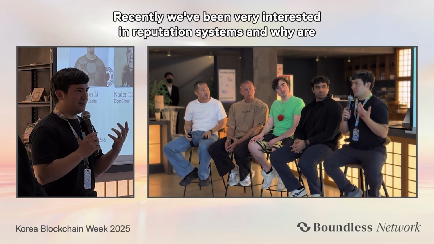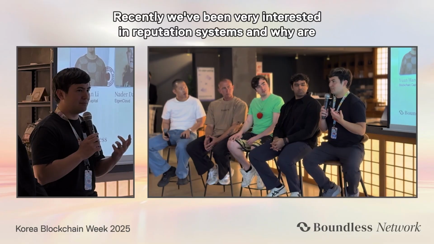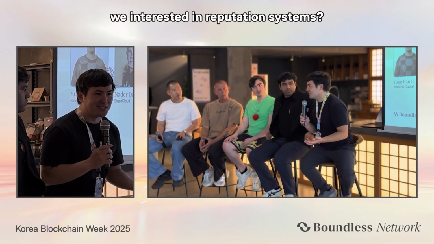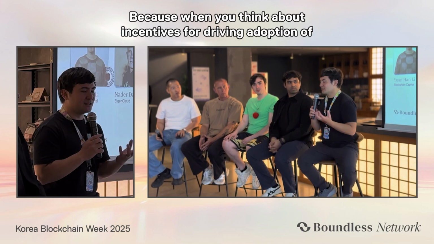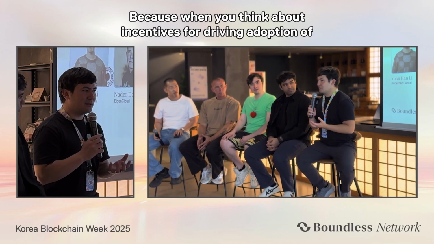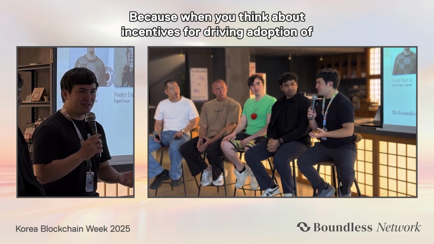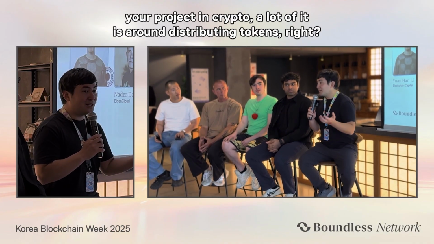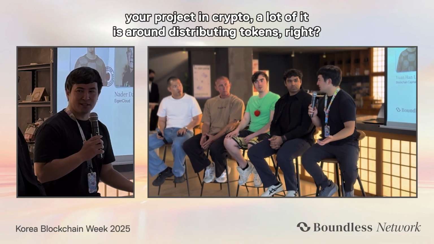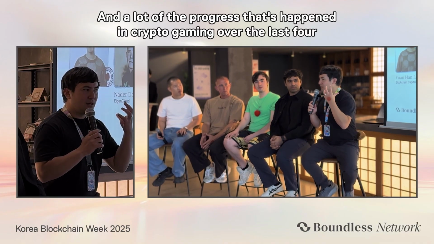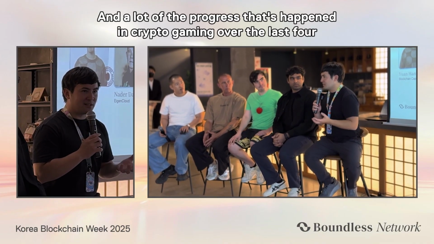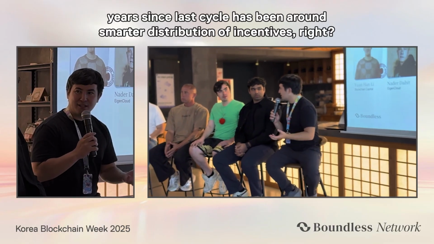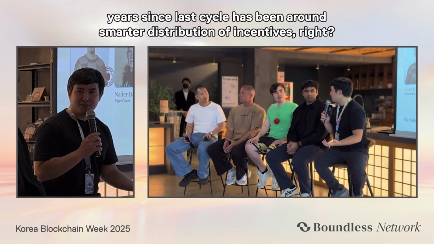Right. Recently, we've been very interested in reputation systems. And why are we interested in reputation systems? Because when you think about incentives for driving adoption of your project in crypto, a lot of it is around distributing tokens, right? And a lot of the progress that's happened in crypto gaming over the last 4 years since last cycle has been around smarter distribution of incentives.